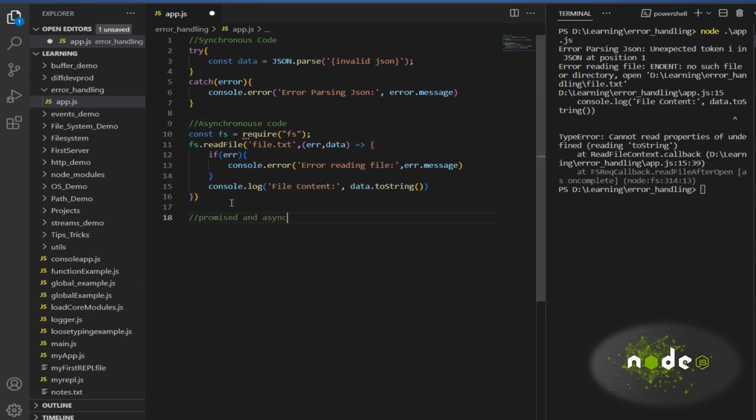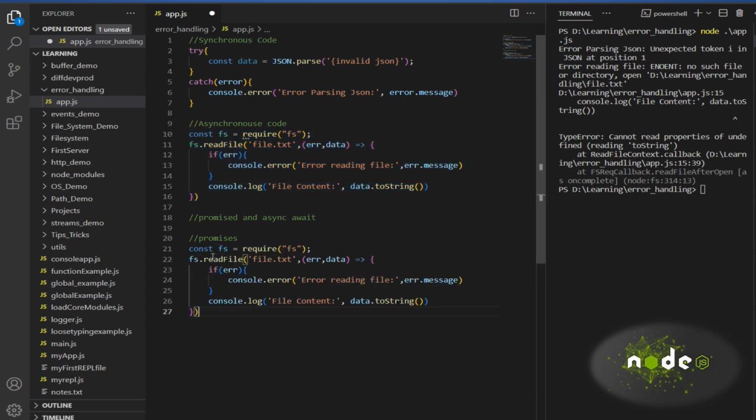Next we will see promises and async await. First we'll see promises, where we will be using .catch. I'm just going to take the same piece of code and modify it a bit.